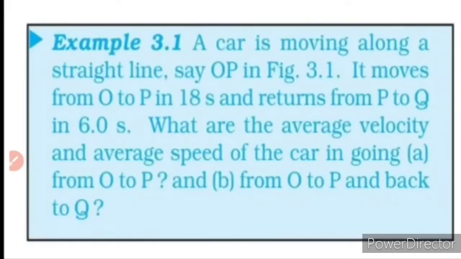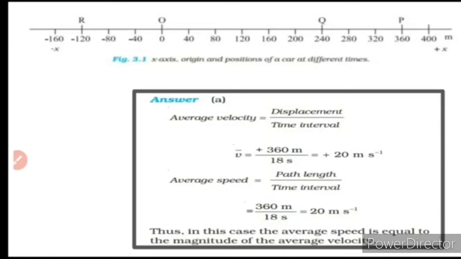Now let's do one problem. Example 3.1. A car is moving along a straight line, say OP in figure 3.1. It moves from O to P in 18 seconds and returns from P to Q in 6 seconds. What are the average velocity and average speed of the car in going from O to P and from O to Q and back to Q? So here is that diagram showing the positions of the car at different times.